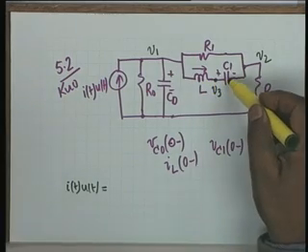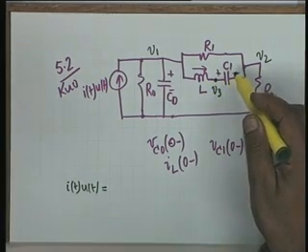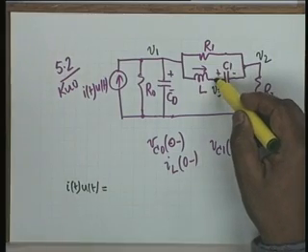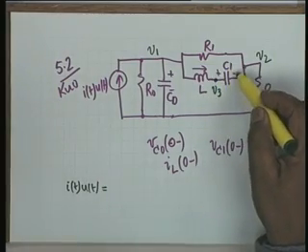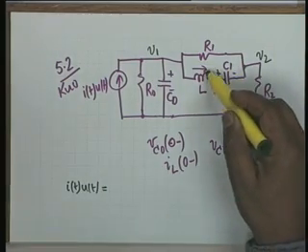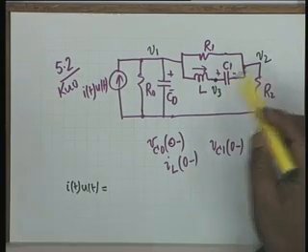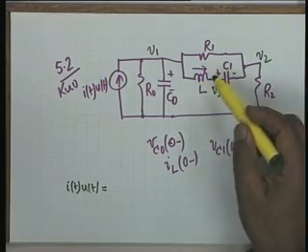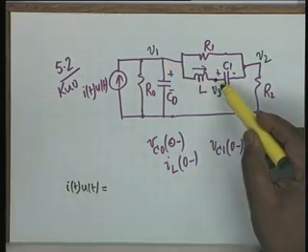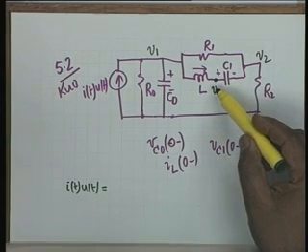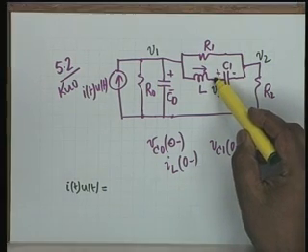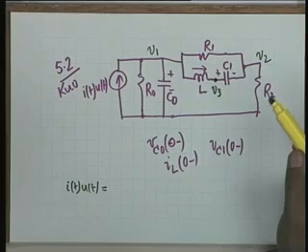Because there are two elements with two initial conditions. Unless you know this voltage, you cannot write the equation for C1, you cannot write the equation for L, alright. You see the current through this would be L d(V1 minus V3)/dt. That is why we have to take the node V3.